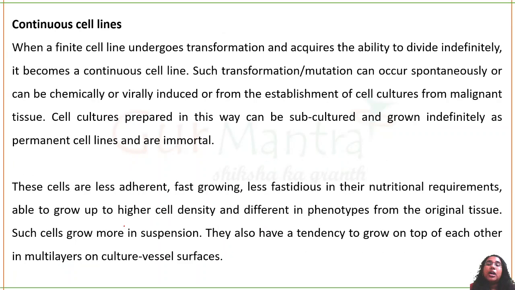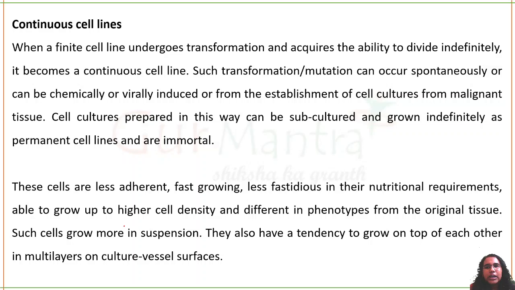Okay, continuous cell line. Continuous cell lines are ones that has undergone transformation. What does that mean? It means that they have become so much modified, that is there have been so many mutations, genetic modifications, they have been completely transformed into a different type of cell.